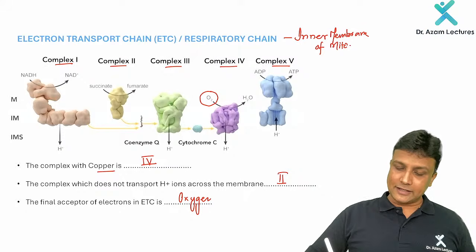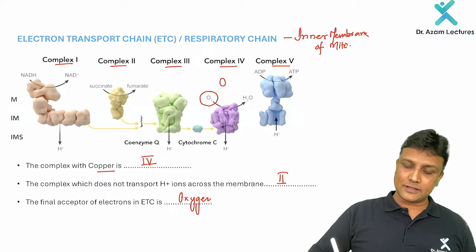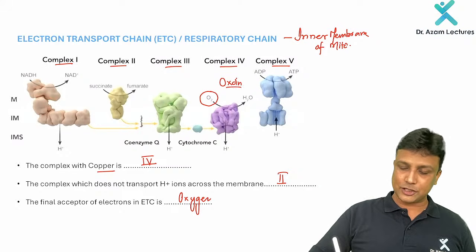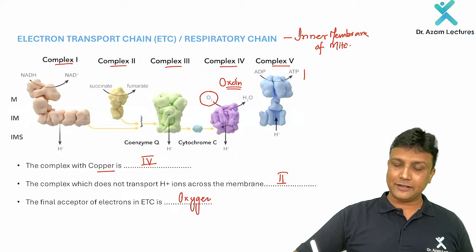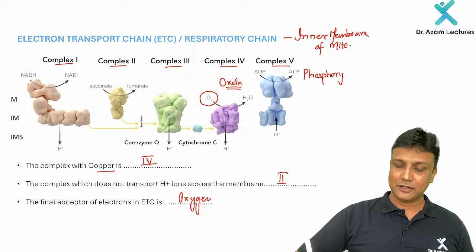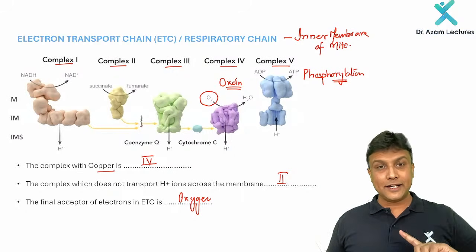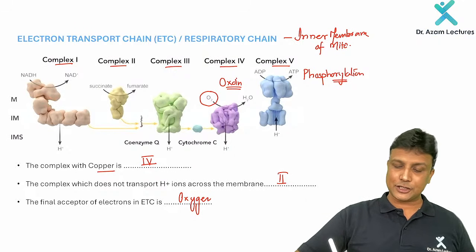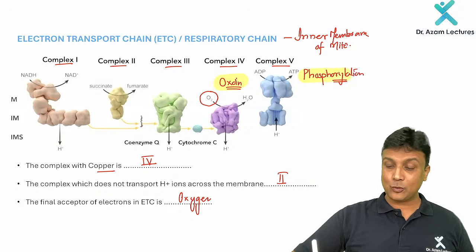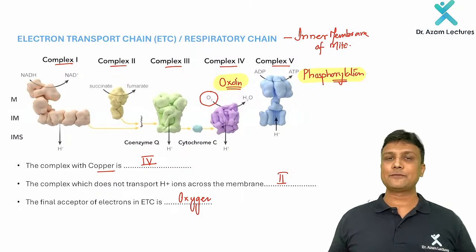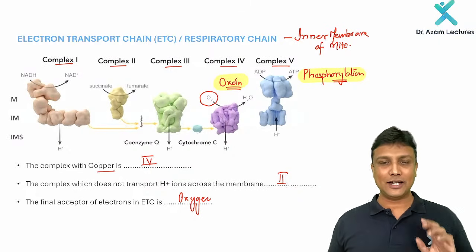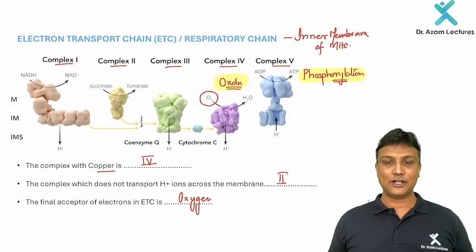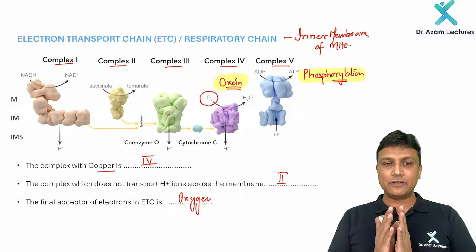That is the reason why on complex number 4 the reaction that takes place is oxidation. And on complex number 5 the reaction that takes place is phosphorylation, because the phosphate group is added over there. So oxidation and phosphorylation both take place together. That is why the formation of ATP here is known as oxidative phosphorylation.